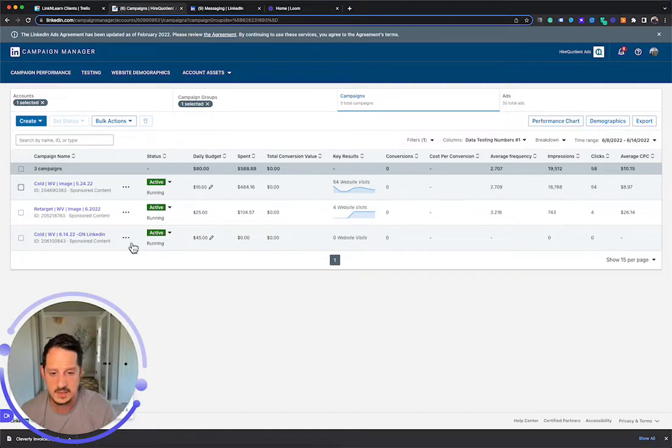This campaign here is not going to include audience network at all. And this campaign up here will allow it to still spend some on audience network. But the budget of what's allowed to be on audience network is limited to $10 a day. And even in this campaign, it'll still be mostly audience network, and then a third of it will still be on LinkedIn. So this should actually limit our audience network spend and enable us to improve the quality.